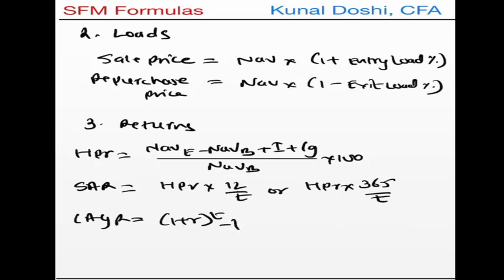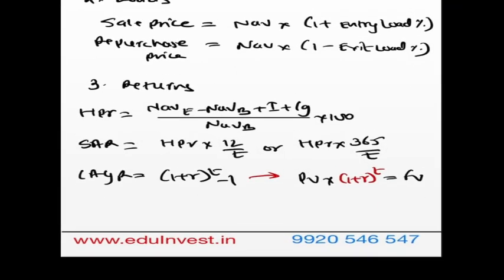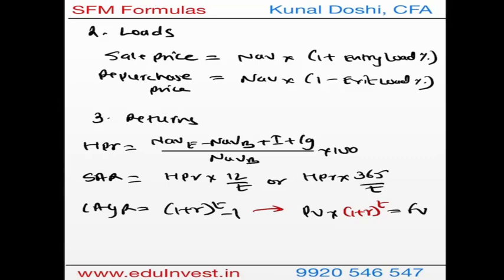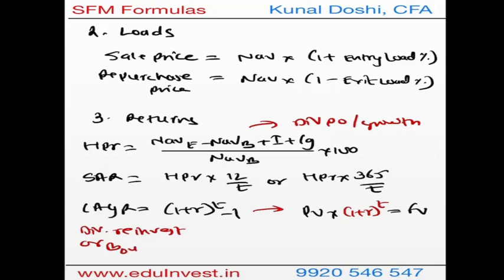Now how do we get this? This is derived from the time value equation, where you have present value into (1 plus R) raised to T, which gives you future value. Here (1 plus R) raised to T is the compounding factor. This return formula is with respect to when you have the options of dividend payout and growth. But when you have dividend reinvestment or bonus option, then your formula slightly changes.